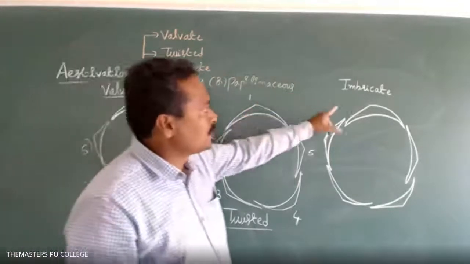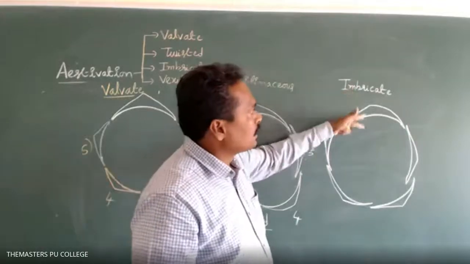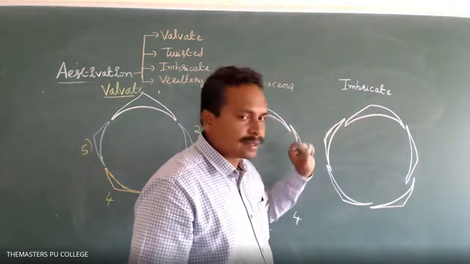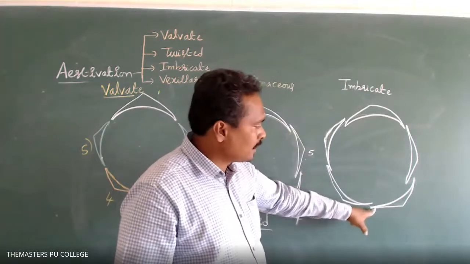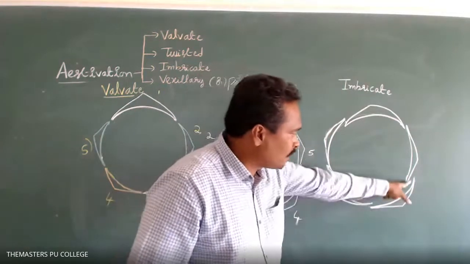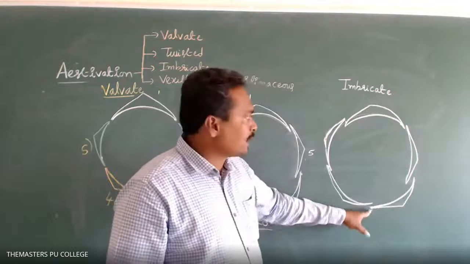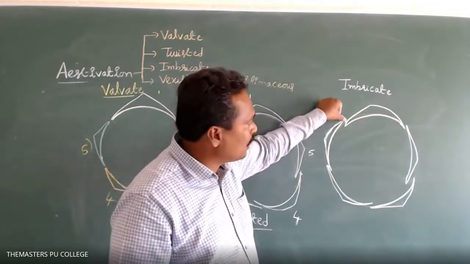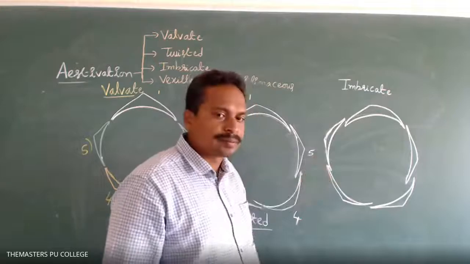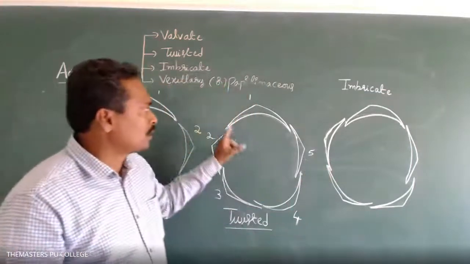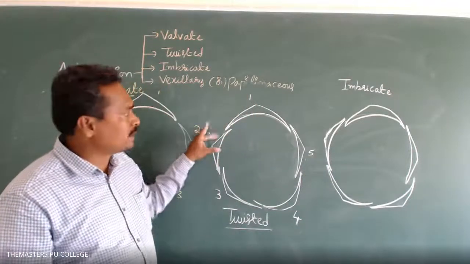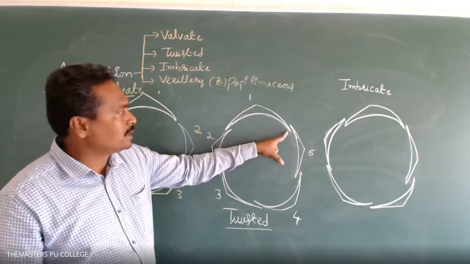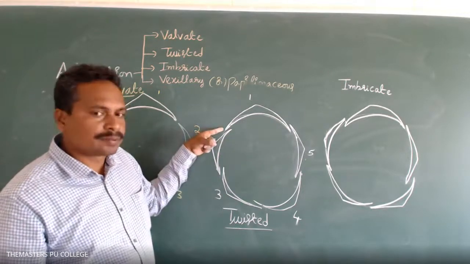In imbricate estivation, one sepal or petal has two edges present completely inside, and another sepal or petal has two edges present completely outside. In the rest of the three sepals or petals, one edge is present outside and another edge is present inside. Look here in this diagram: one sepal or petal, one edge inside, another edge outside.